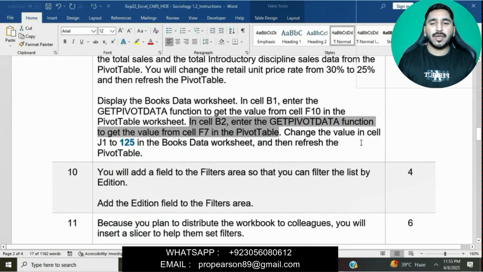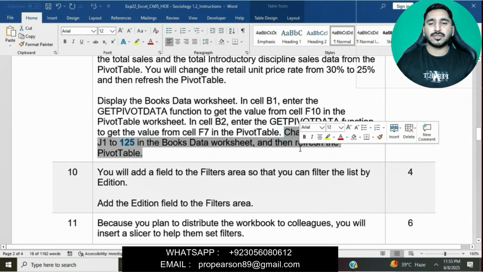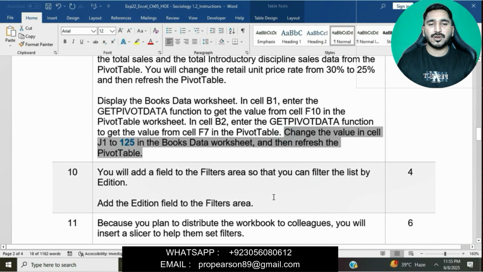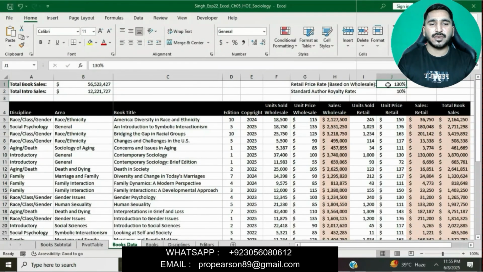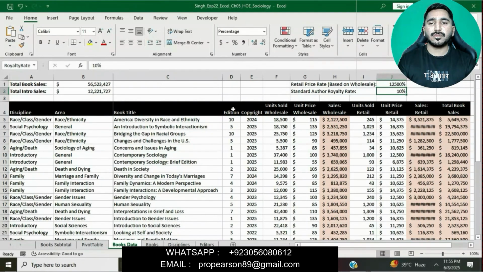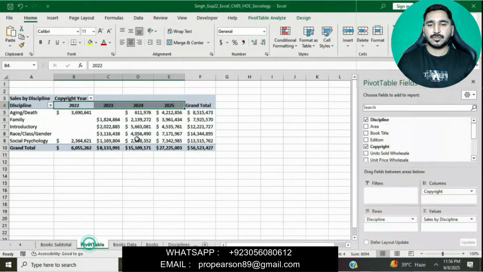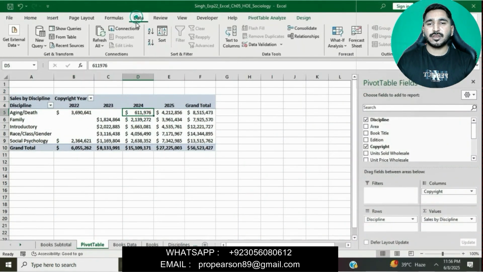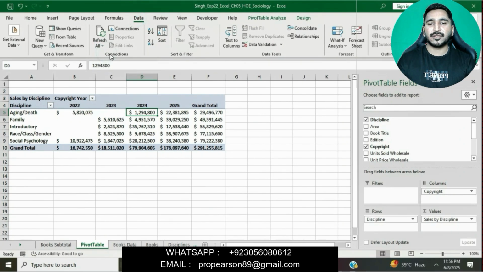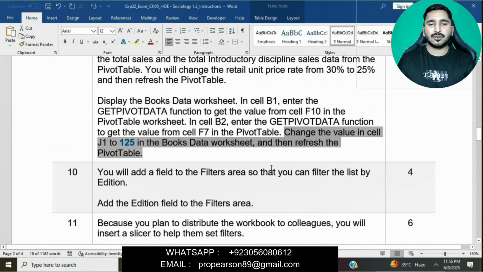Now change the value in J1 to 125 in the books data worksheet. Simply click on cell J1, change the value to 125, and then refresh the pivot table. Okay, 125. Refresh the pivot table: simply click on Data and then Refresh All. Okay, this is good now.